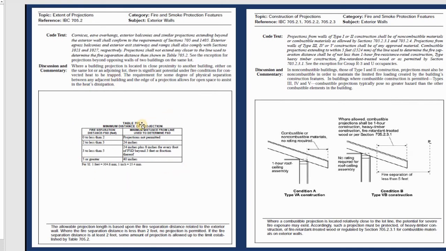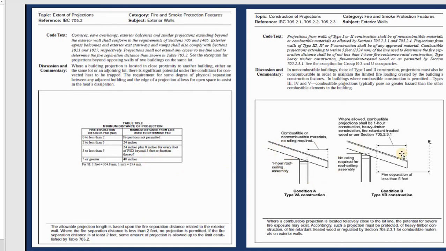This is the chart where you can see the minimum distance for projection from 0 to less than 2 feet, protection not permitted, and after that more than 2 hours. So fire separation distance from 2 to 3 feet, and you need 24 inches for protection. If you have more than that, you ask for 24 inches, or you have more. And for fire separation, you need 40 inches. So when you increase the distance, you can increase the protection for the bigger side.